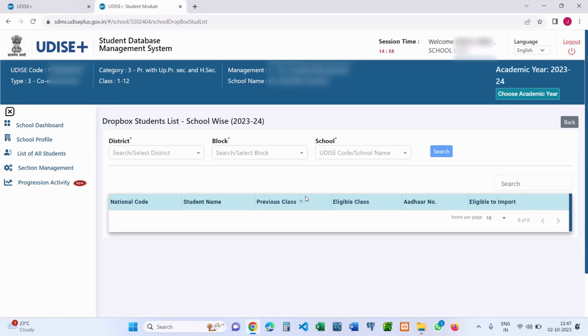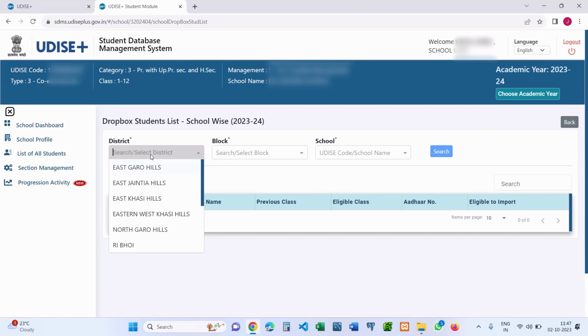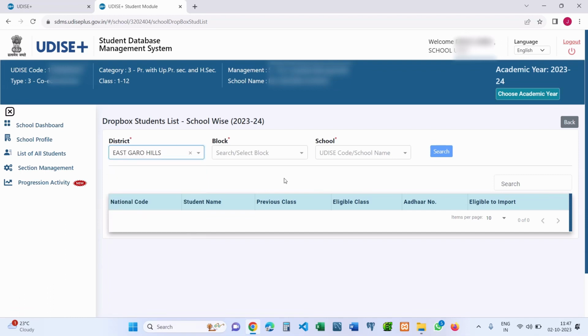Now the concept of this Dropbox module is that it is a virtual box where it stores all students' data where the promotion activity has been selected as left the school with transfer certificate or without transfer certificate. The purpose of this Dropbox is to ease the search for students who have left the school and joined another school. Those students who have joined new schools have to be fetched from Dropbox. In order to update the current school, a teacher can search the details of any school from any block or district within the state, and get the details of students who have newly been admitted to their school from the Dropbox.